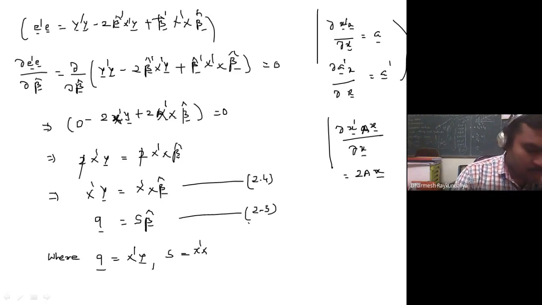Okay, so equation 2.4 or 2.5 is said to be the normal equation. Normal equation here does not mean normal distribution, this form is called the normal equation. In operations research you may study it as the canonical form, a x equal to b. Because this is a column vector, this is the matrix and this is the column, it is a canonical form. And of course you can obtain the estimate of this, how? By finding the inverse of x dash x.